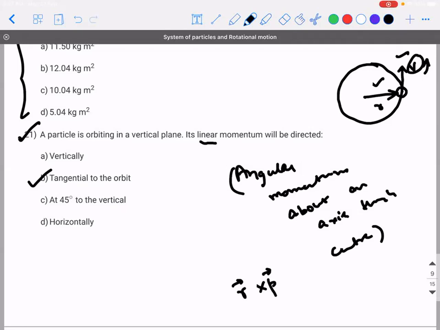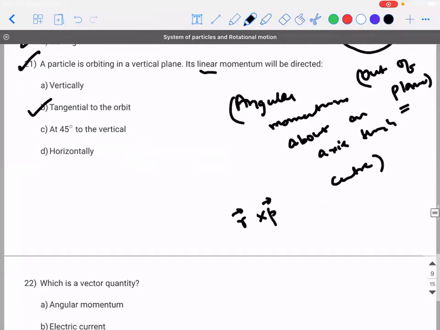Let me see how much you guys have understood the cross product of vectors. It is going to be out of the plane. Okay. So to be more specific, it will be perpendicular to the plane. Because they never mentioned that the particle is revolving in anti-clockwise direction. I took anti-clockwise, so I'll be getting the answer out of the plane. If I take it clockwise, I'll be getting into the plane. Okay.